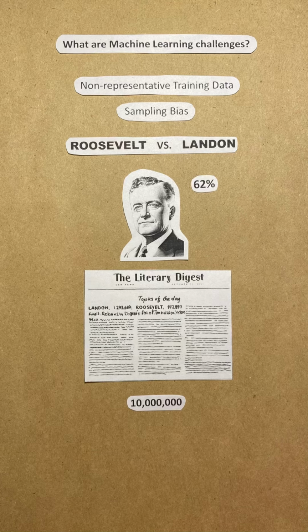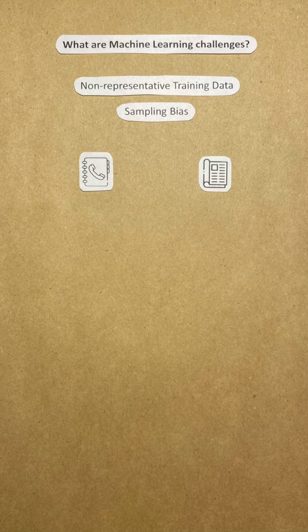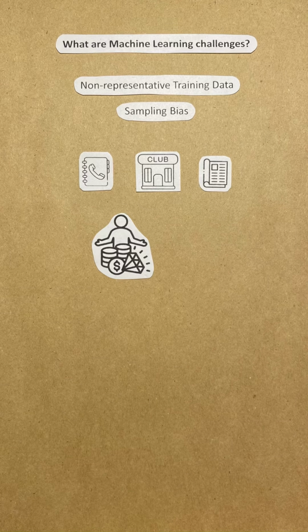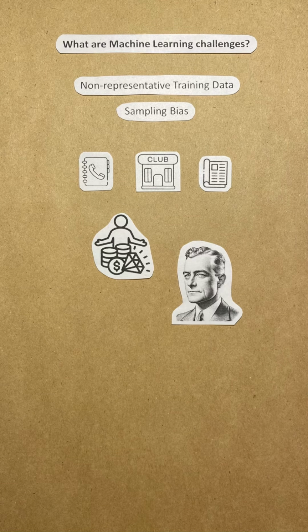The flaw was in the Literary Digest sampling method. First, to obtain the addresses to send the polls to, the Literary Digest used telephone directories, lists of magazine subscribers, club membership lists, and the like. All of these lists tend to favor wealthier people, who are more likely to vote Republican like Landon.